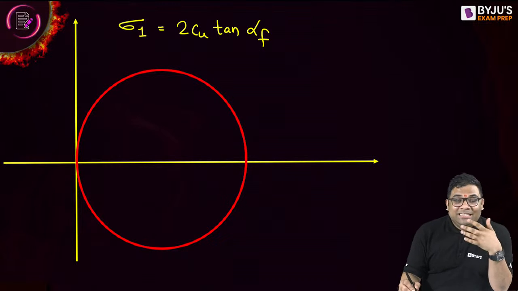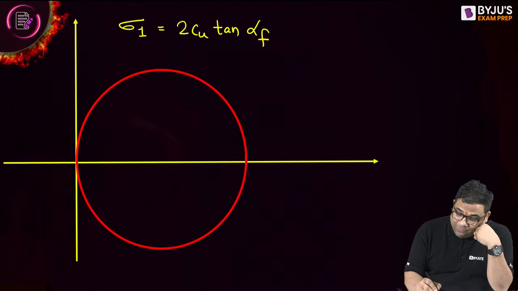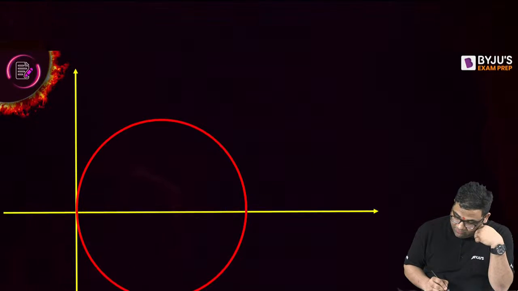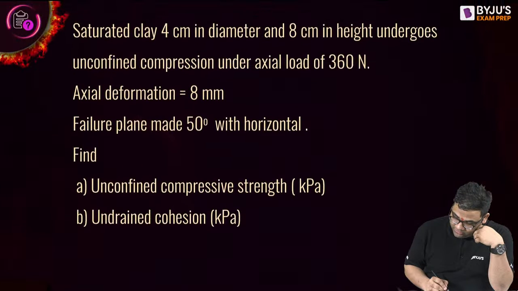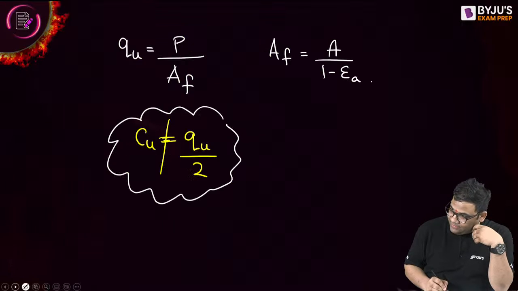Yes, sigma 3 is 0, so that term goes away. So sigma 1, how much did we get? The deviatoric stress, how much did we get? We got 258.